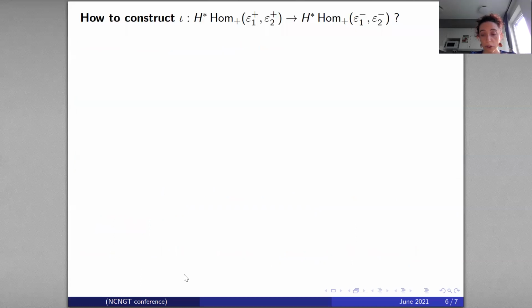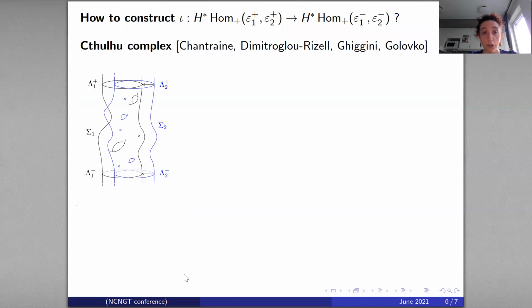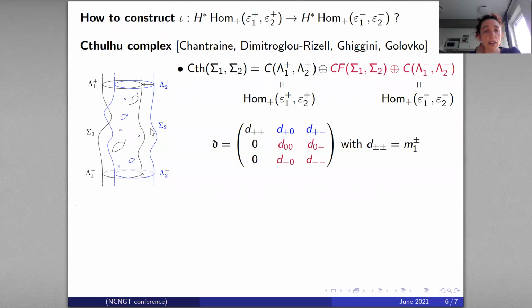So how do we construct it? We will use Floer theory for Lagrangian cobordisms developed by Chantraine, Dimitroglou Rizell, Ghiggini, and Golovko. Namely, what did they do? They consider two exact Lagrangian cobordisms, which are embedded, assume that they intersect transversally, and define a Floer complex associated to this pair.